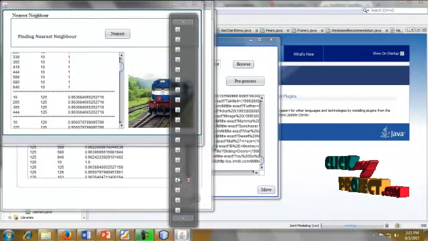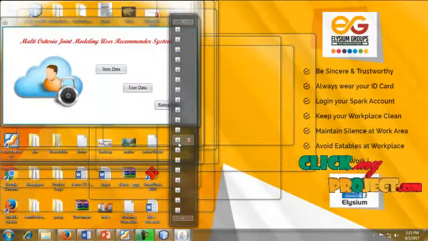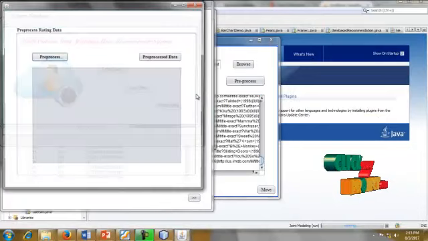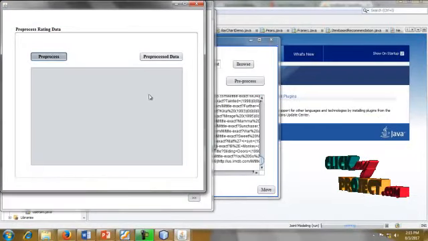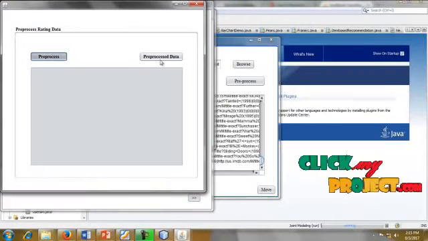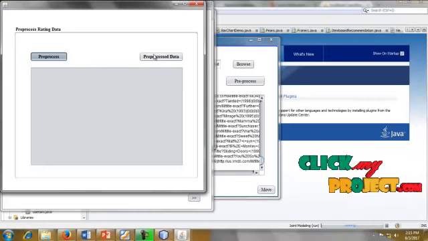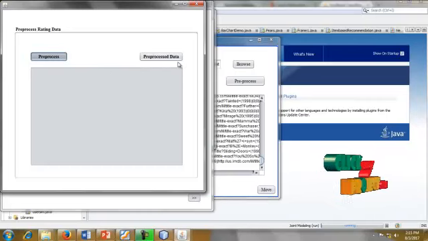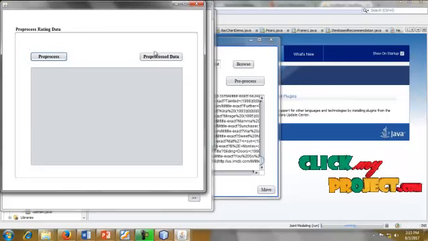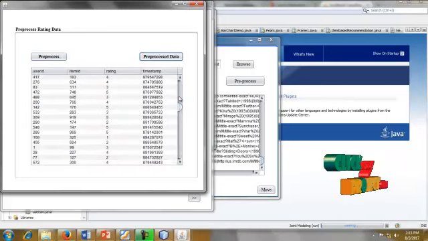Again we'll go to the ratings data. The ratings measurement based will be finding the pre-process measurement. Now based on the rating calculation, the data is going to be pre-processed. After the pre-process then only we will get the original data, because it takes some time as it has more data sets.